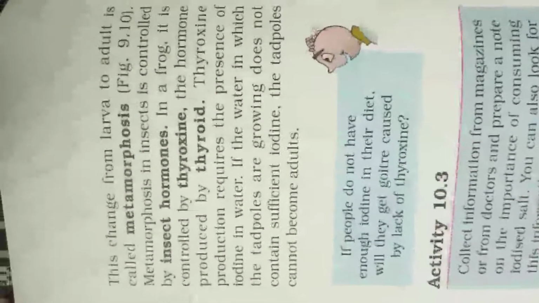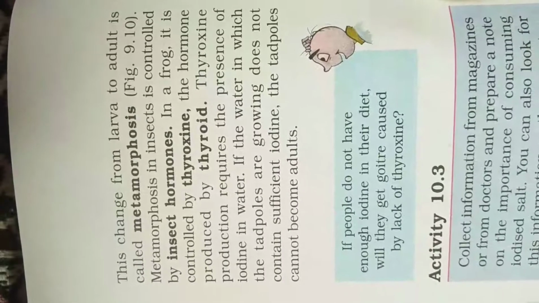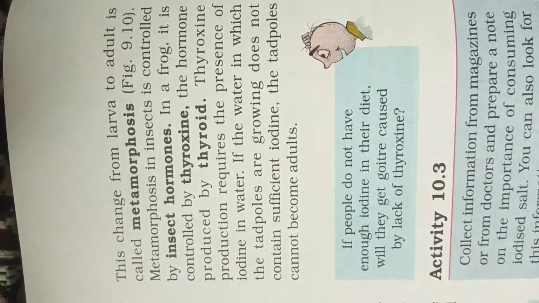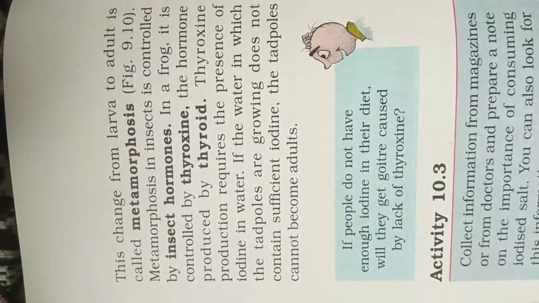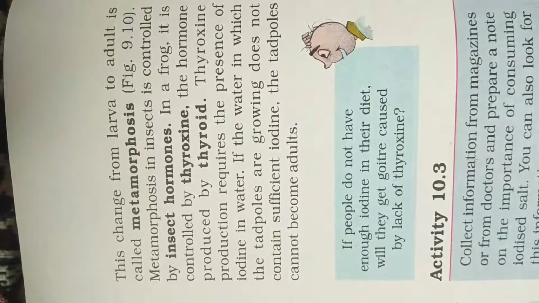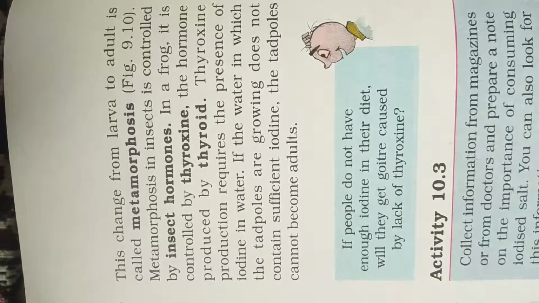These changes from larva to adult are called metamorphosis. What is meant by metamorphosis, that also you studied in chapter number 9. Metamorphosis in insects is controlled by insect hormones. Metamorphosis means the stages from larva to adult. This is controlled by the hormones which are produced in the insect. In frogs, it is controlled by thyroxine. Thyroxine, the hormone produced by the thyroid, you studied just now.